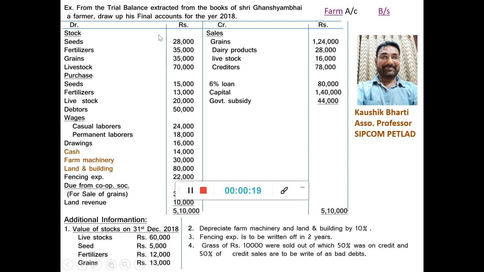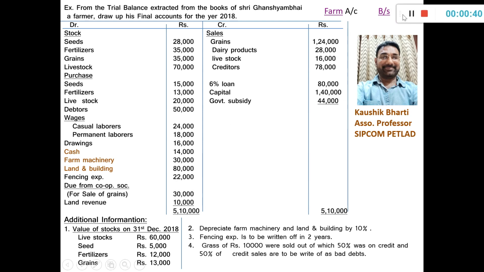Friends, today we will learn new examples of the farm accounts. Here is the sum in front of you. A trial balance sheet is given and we have to consider some adjustments and then prepare the farm accounts and balance sheet also.